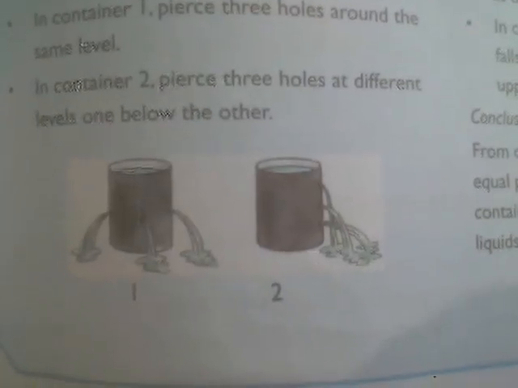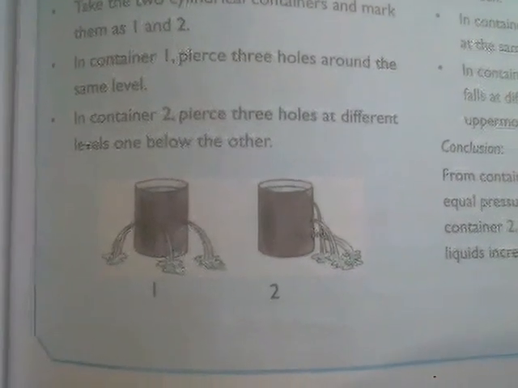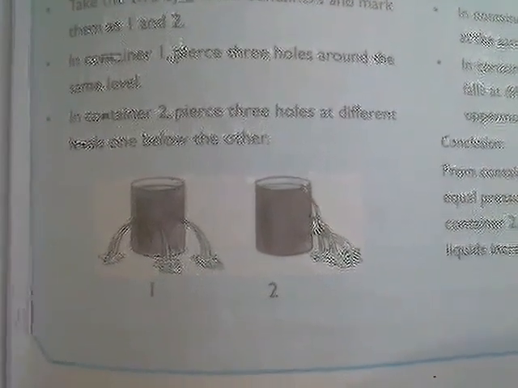Water coming out from the bottom will go much further compared to the one at the top. This proves that liquids also exert pressure, and usually the liquid has a large amount of pressure at the bottom.